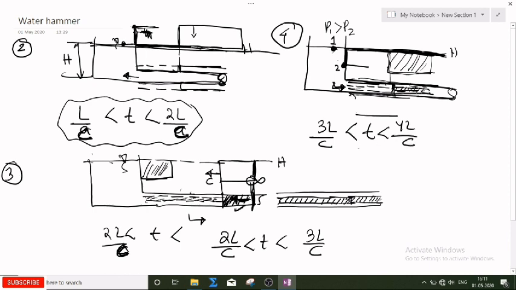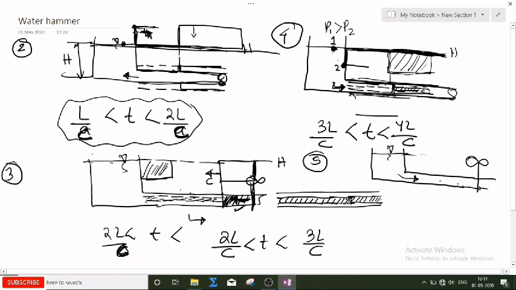Now the fifth case. This is my reservoir, and this is my regulating valve at this location. Now the water is flowing in this direction. This is my pressure head. When it strikes this point, again the kinetic energy of the flowing water becomes 0. Again the pressure becomes high, stagnation pressure.